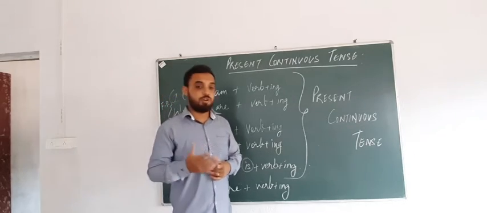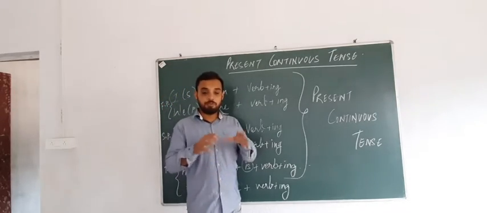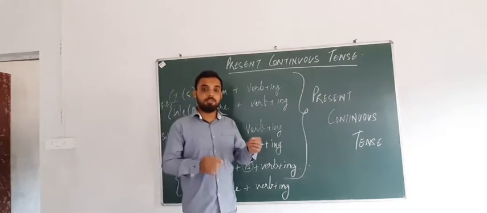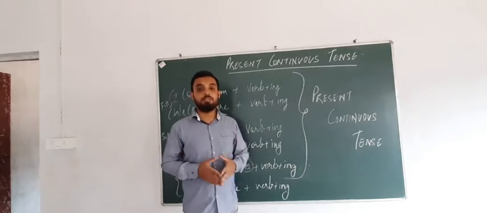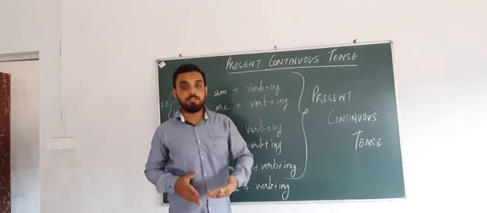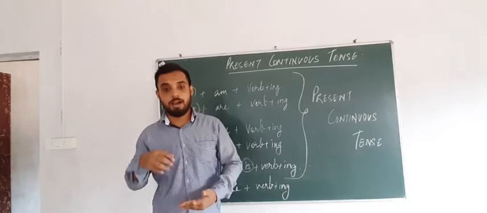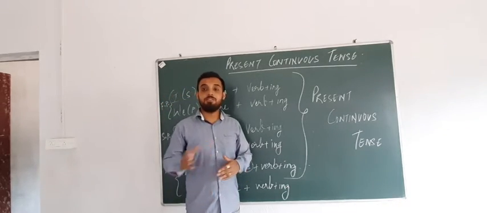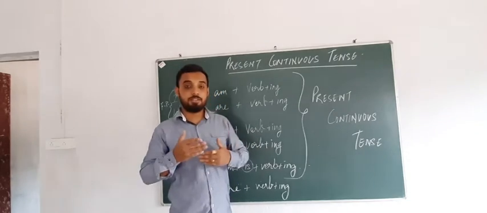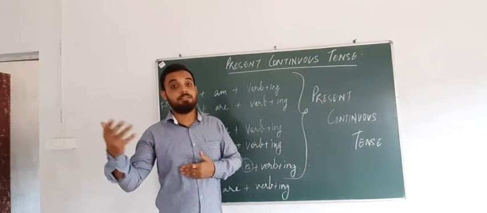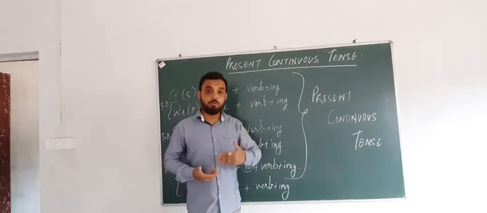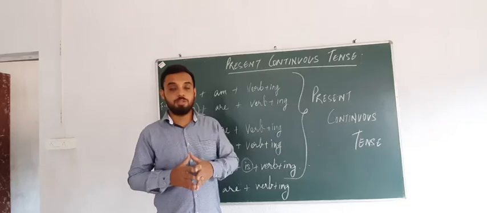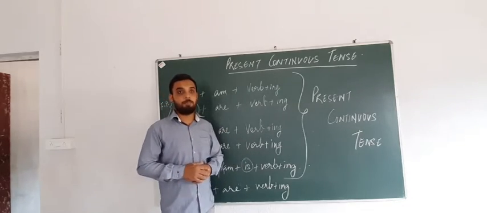A simple definition. One more definition is when we break these words, present continuous tense. Present means what is being done at the time, right now. Continuous means that action which is continuing. Tense is the timing. So the verb which is being done while speaking is considered to be present continuous tense.